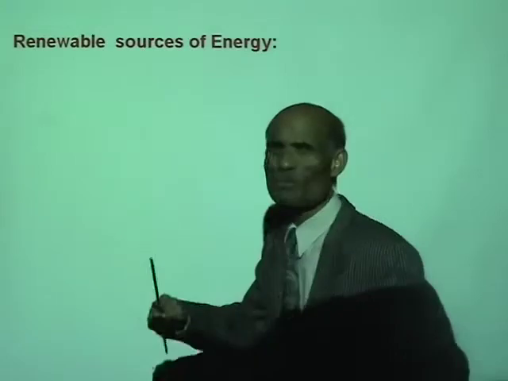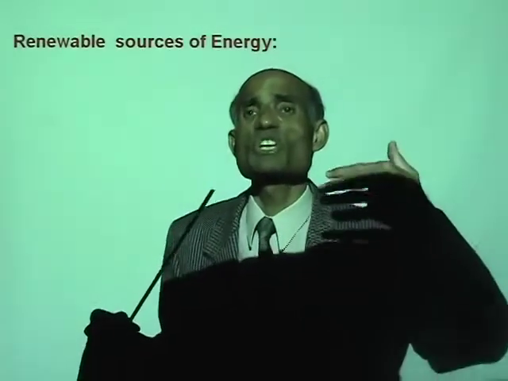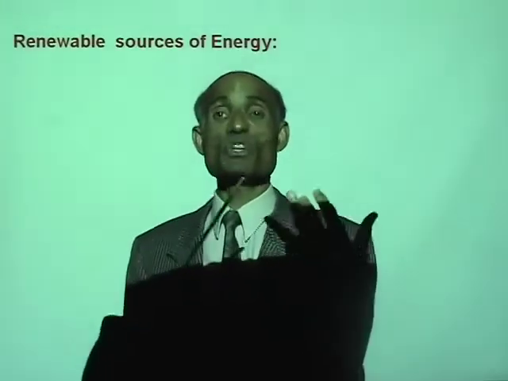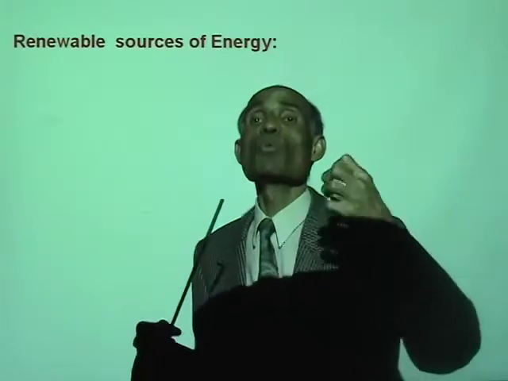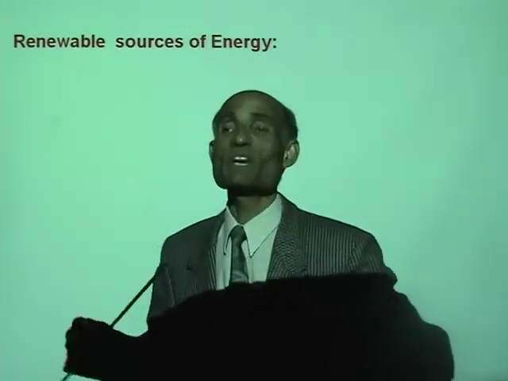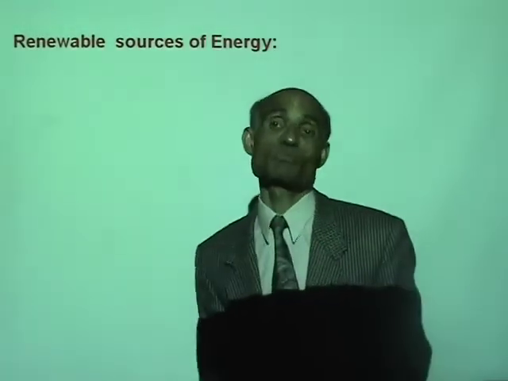Now, what are some renewable sources of energy? Sources of energy that will not finish off, like the fossil fuels. You see, coal and oil will finish off. You cannot renew it. It takes millions and millions of years for a new batch to be produced.